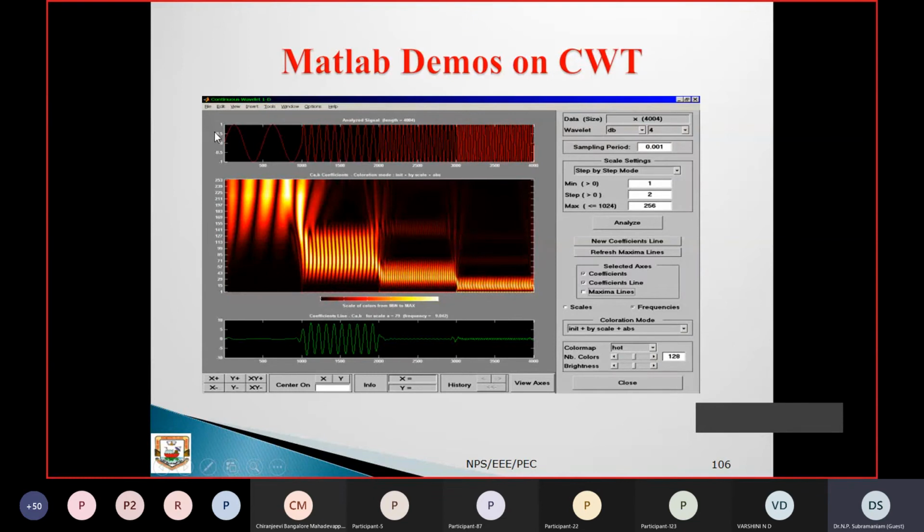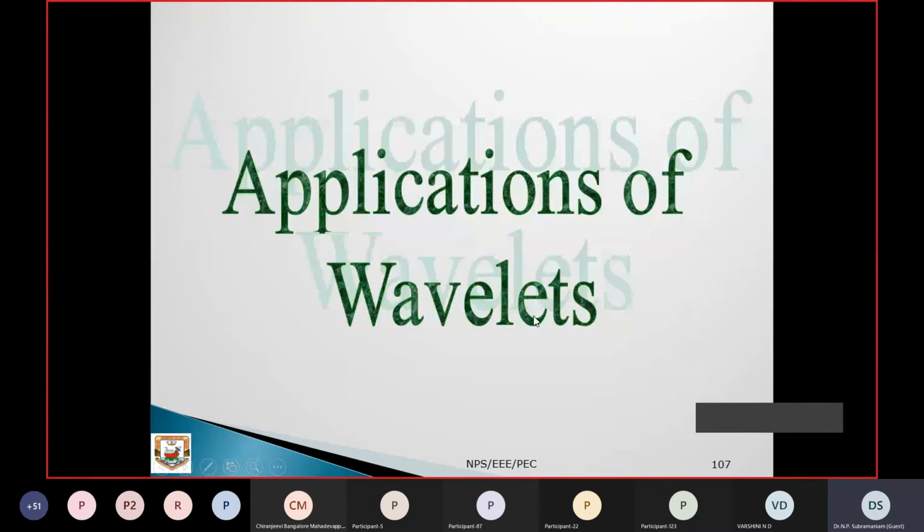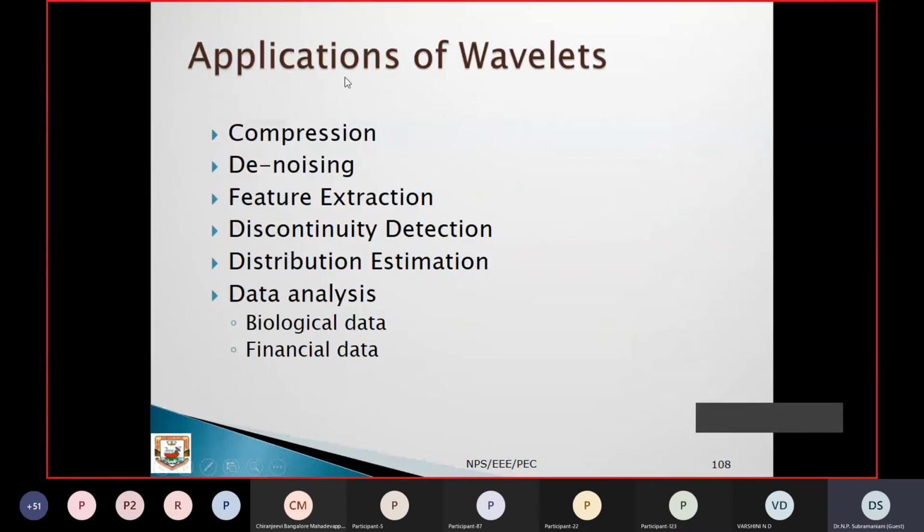Okay, this is how we can use it. You can go to File and import the file. The input comes here. You can take this analysis here. You can take the reconstruction signals. You can change the data size. You can choose the wavelet. Everything can be changed here. Now coming to the applications, as we discussed earlier, there are many applications, but we are using these features for feature extraction.